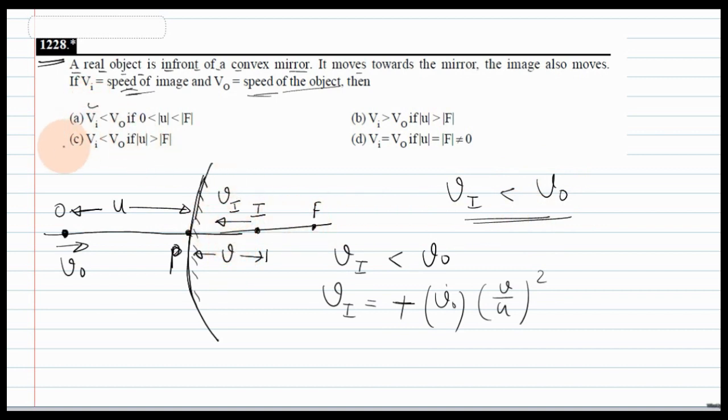So option A and option C should always be correct. Option B and D are wrong.